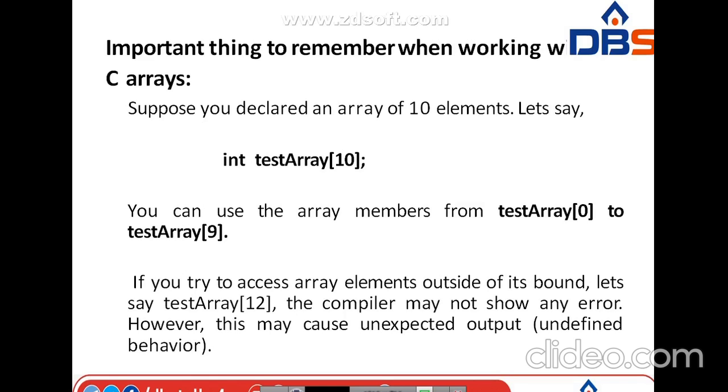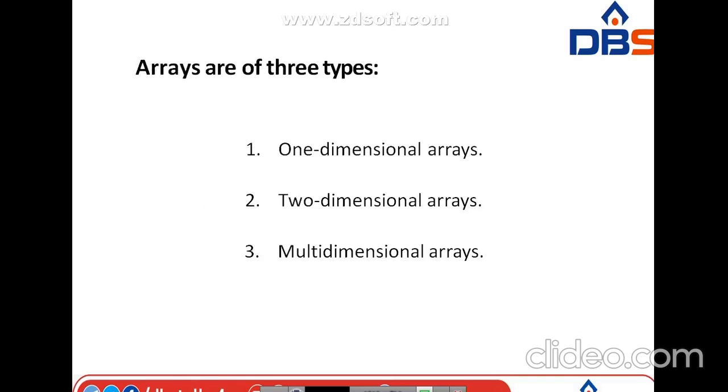Over here, in test array of 10, we are going to store 10 values only. For example, test of 0 means the first value, test of 1 means the second value, like this. If you give test of 12, the compiler won't give any error, but it gives an unexpected output. So you should remember this point whenever you are working with arrays. Generally, arrays are of 3 types.